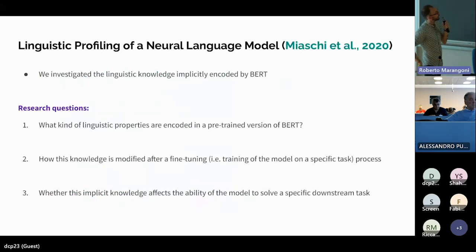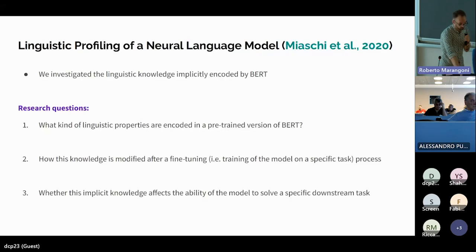So in this work, linguistic profiling of a neural language model, we investigated the linguistic knowledge implicitly encoded by a BERT model. We try to understand if the model is able to encode these kind of linguistic properties. We investigated how this knowledge is modified after we fine-tune the model, and fine-tune means training again the model to solve a specific task. And then we investigate how this implicit knowledge affects the ability of the model to solve these downstream tasks.